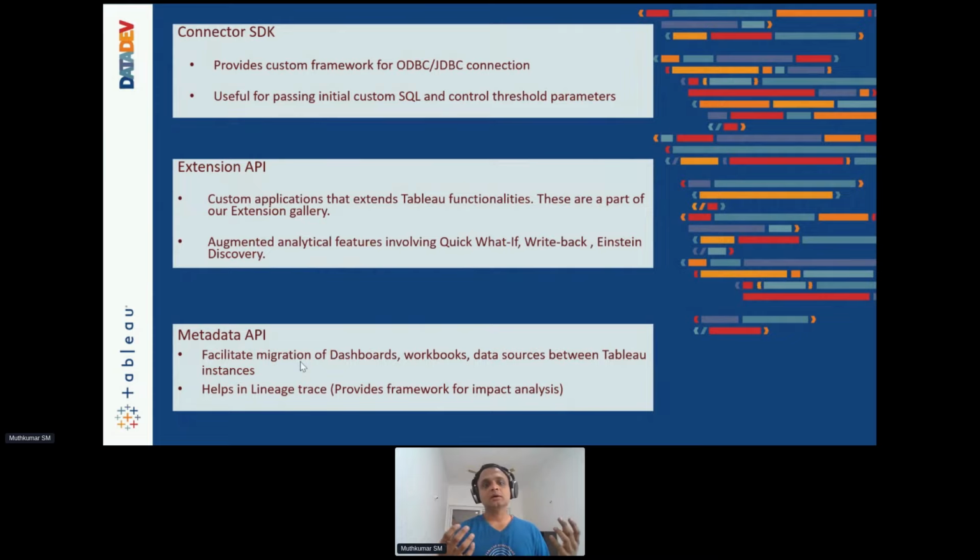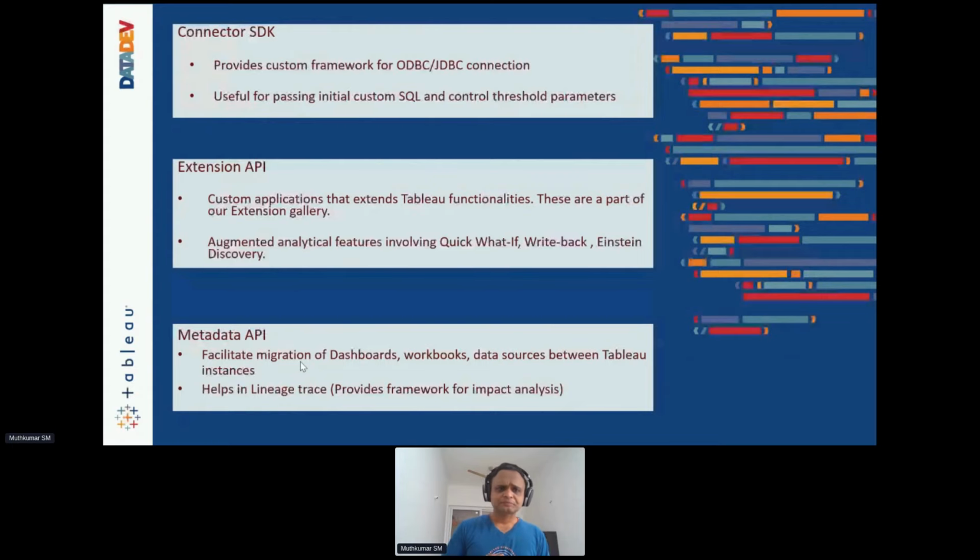You could create a new workbook in a target instance by pulling the workbook or a dashboard from a source instance in the form of REST API or metadata API, and then have that seamless migration, right? So that's about the metadata API.